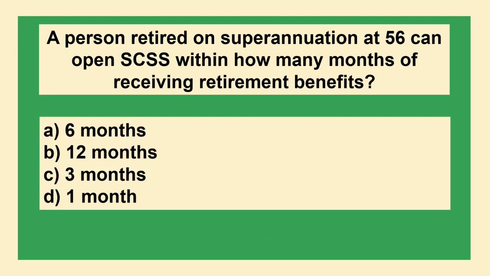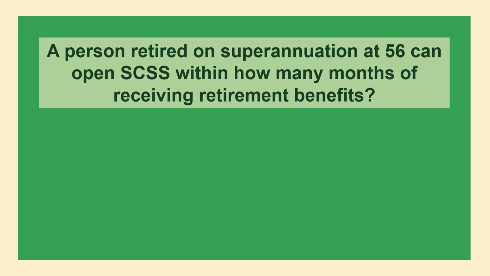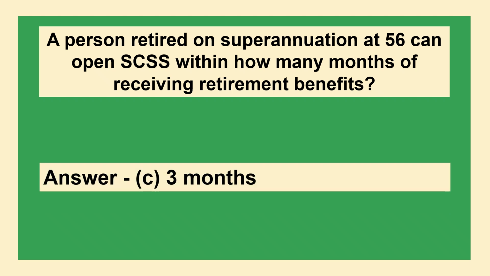A person retired on superannuation at 56 can open SCSS within how many months of receiving retirement benefits? Option A 6 months, option B 12 months, option C 3 months, option D 1 month. The answer is option C 3 months.